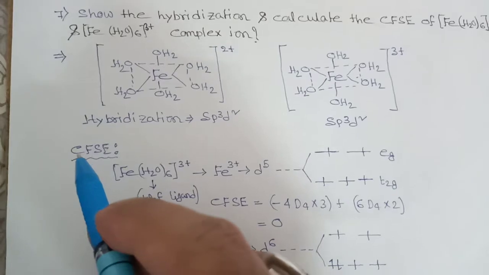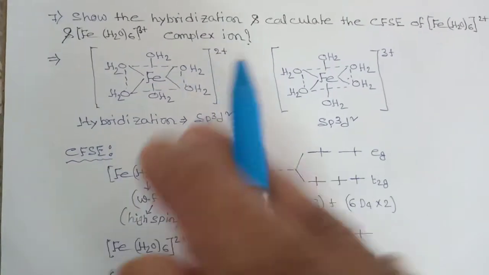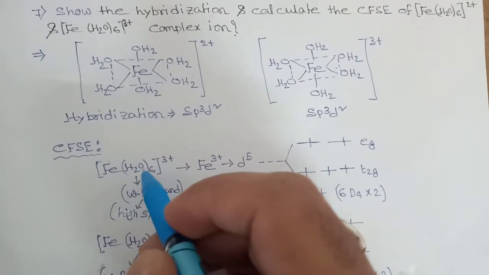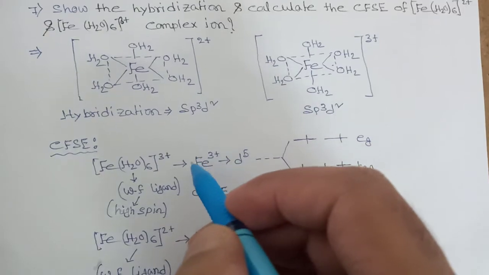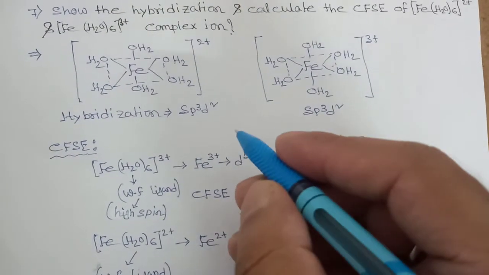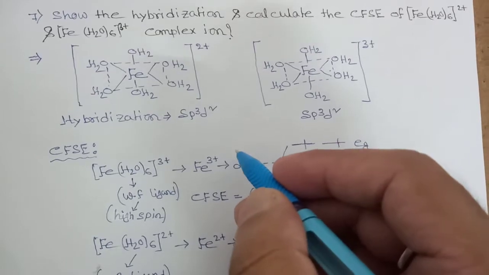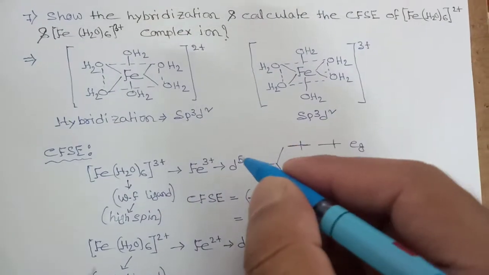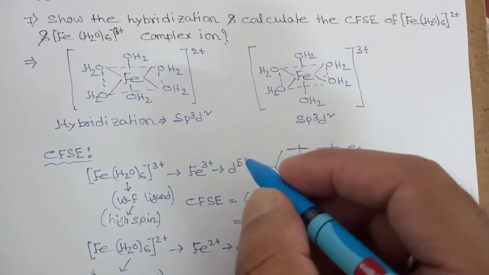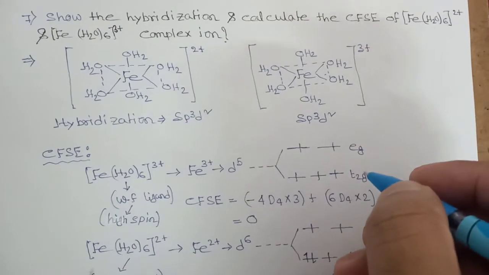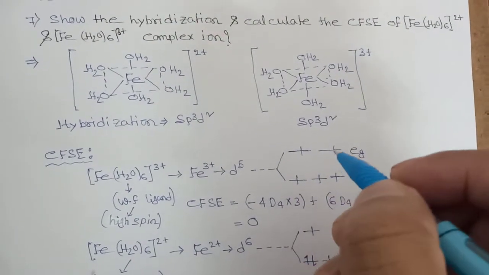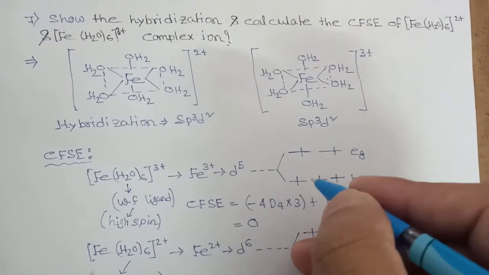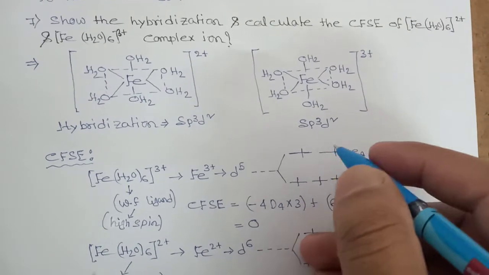What is the full form? Crystal field stabilization energy. First one, water is a neutral ligand, so we write Fe3 plus. If you know the electronic configuration of iron 3 plus, then there will be 5 d electrons. In CFSE calculation, we have to split this 5d level into the T2g level and the eg level. This is called crystal field splitting. Now you have 5 electrons, so you can put them in this way: 1, 2, 3, 4, 5.